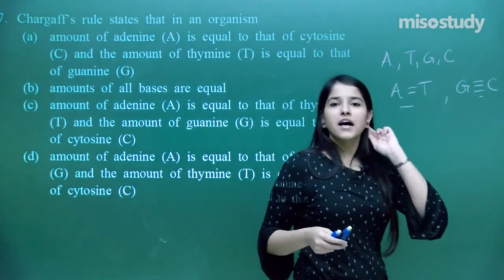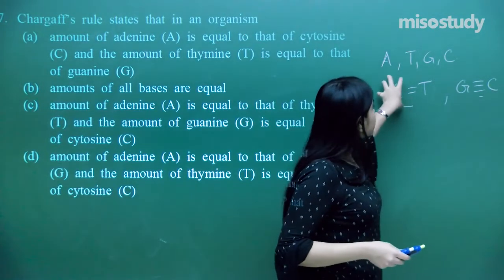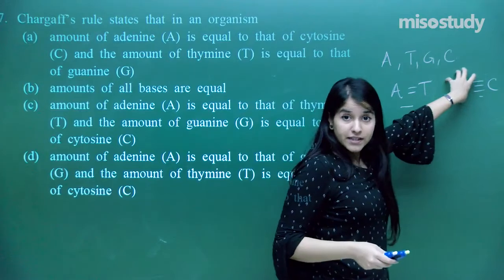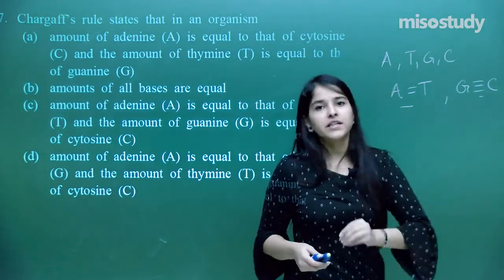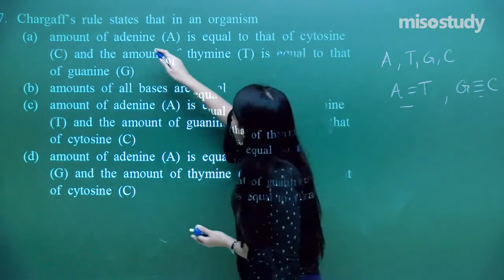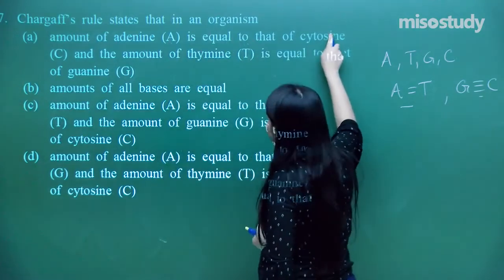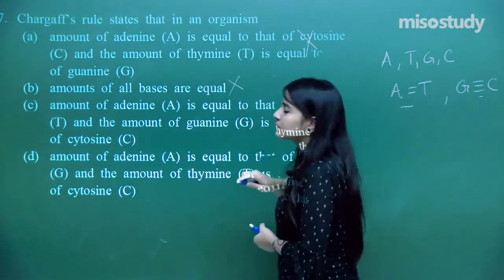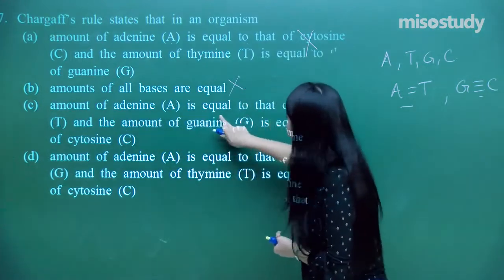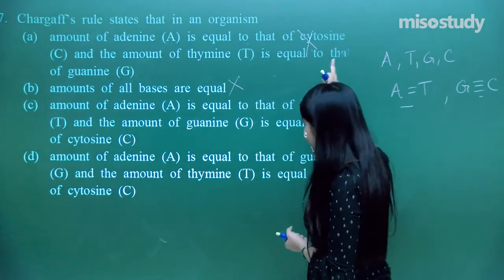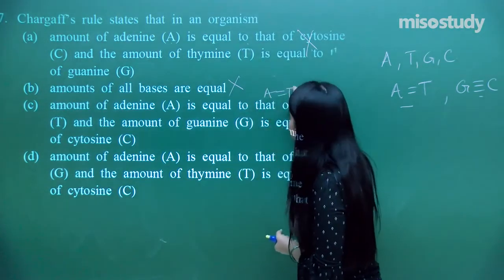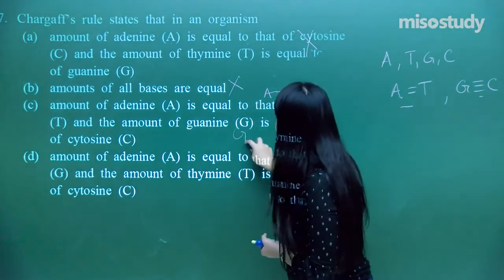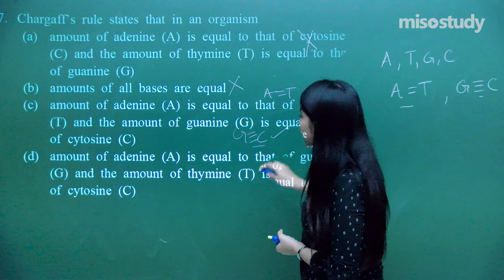That means what Chargaff told was that the molar quantity of A is equal to T, and the molar quantity of guanine is equal to cytosine. So that is what we need in the answer as well. Amount of adenine is equal to that of cytosine? No. Amounts of all the bases are equal? Not at all. Amount of adenine is equal to that of thymine? Yes, A is correlating with T, and the amount of guanine is equal to that of cytosine. So that is what we need as the answer.